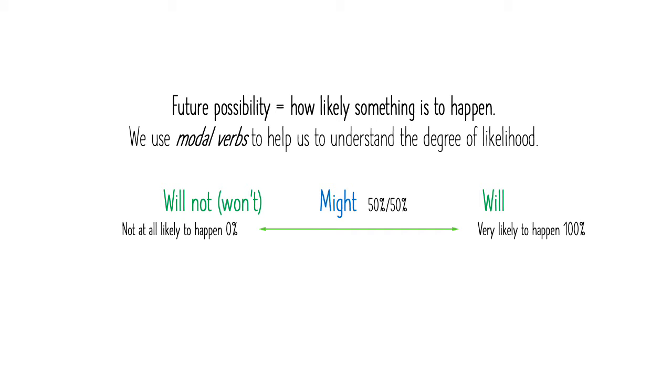Future possibility is how likely something is to happen. We use modal verbs to help us to understand the degree of likelihood. So, for example, if something is very likely to happen, 100%, we use the modal verb will. If it's not at all likely to happen, 0%, we use will in the negative, will not or won't. If there's a 50-50% chance that something will happen, we use might. It might happen.